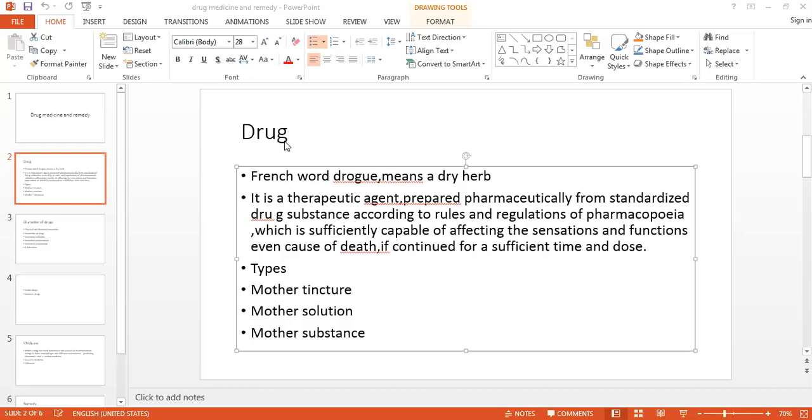So this definition is not expected from you. Which definition is expected? This one. It is a therapeutic agent which is prepared pharmaceutically from standardized drug substance according to rules and regulations of pharmacopoeia, which is sufficiently capable of affecting the sensation and functions, even cause death if continued for a sufficient time and dose. So this definition is expected, not the one from H.A.